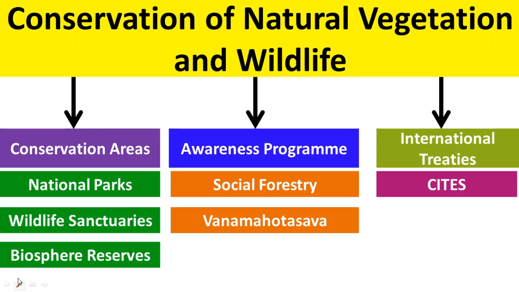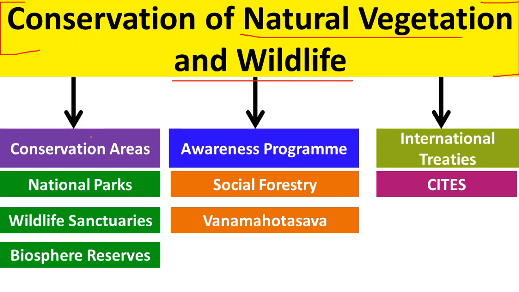Now the conservation strategies and methods for natural vegetation and wildlife. How to conserve natural vegetation and wildlife? In this chapter, three conservation strategies have been mentioned. First is to create conservation areas, next is awareness programs, and third is international treaties.